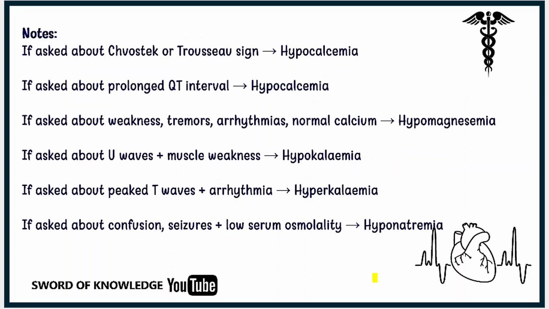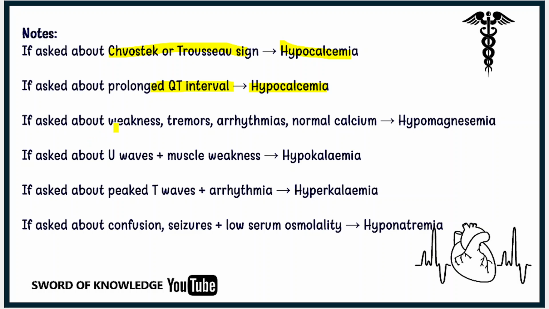Let's discuss some notes that you have to remember for future MCQs. If they ask about Schwarzschild sign or Trousseau sign, what is Trousseau sign? I will tell you. Schwarzschild sign, I told you, is particular for hypocalcemia. If asked about an ECG and you see a prolonged QT interval, this is also an indication of hypocalcemia.